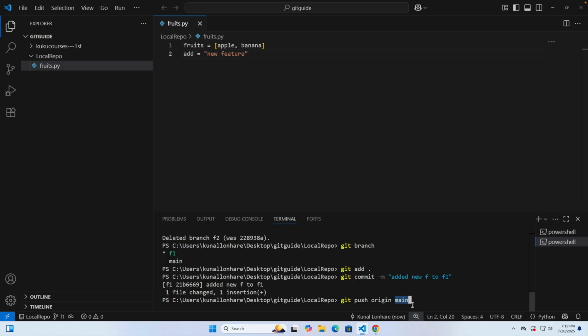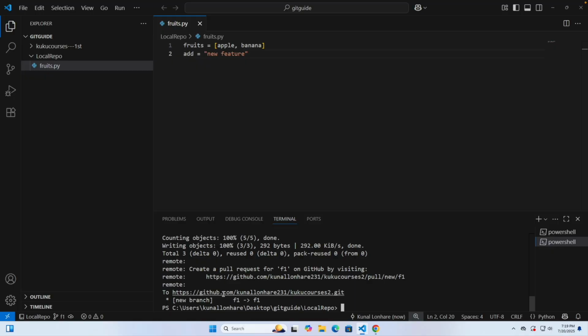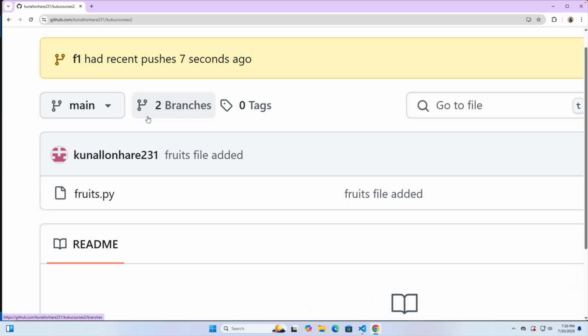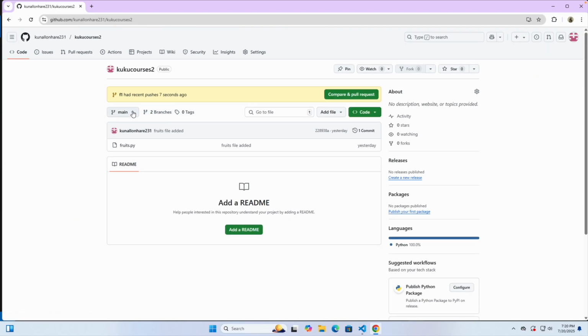So instead of main, I will write here F1, click on enter and see the change. Awesome. So things are now done. And if you go and refresh it, now you can see just now, 7 seconds ago, we have F1, and now you can see we have two branches. First one is the main and second one is F1 here.